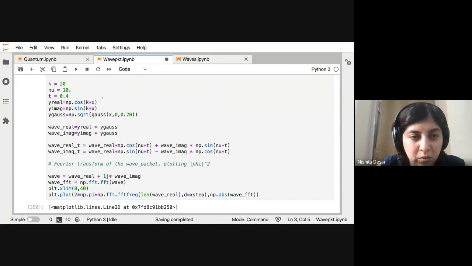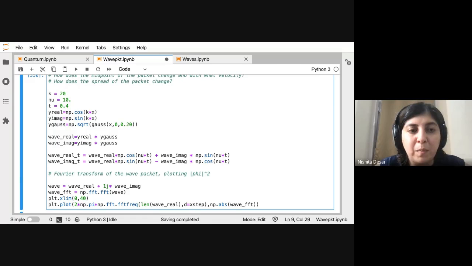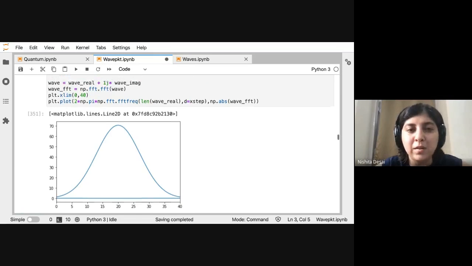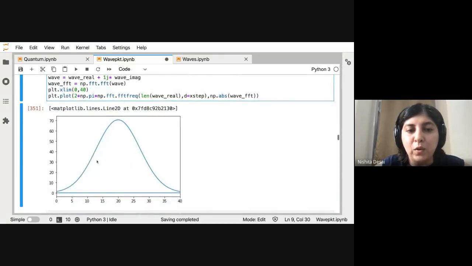The other thing that you can do is change your Gaussian envelope. Remember, this Gaussian envelope is for your x. Right now the envelope width is 0.2. If I make it 0.1, you will see that the k envelope has become wider. This is because this gives you a delta x, and this will give you a delta k, which is essentially proportional to delta p.